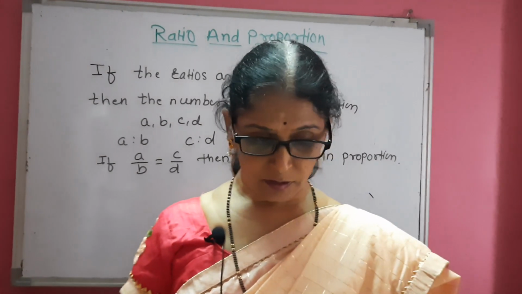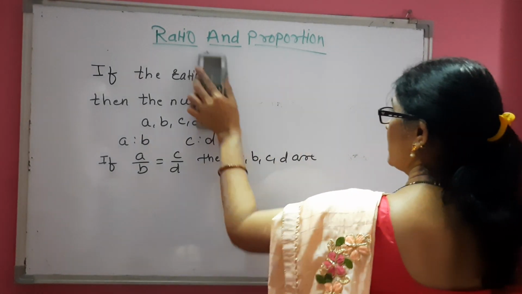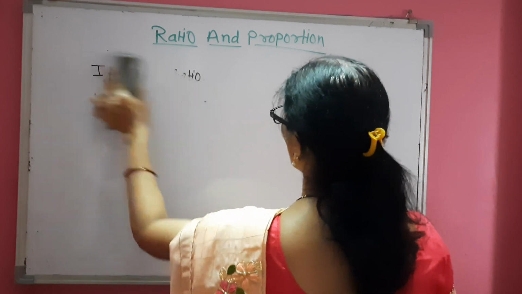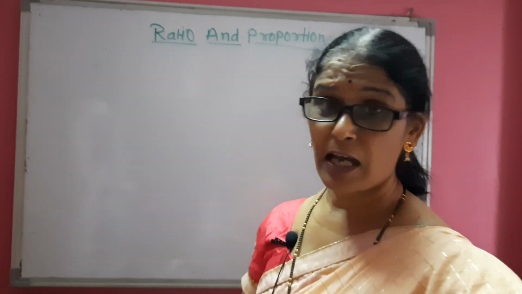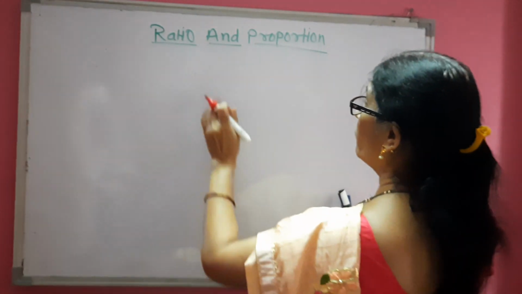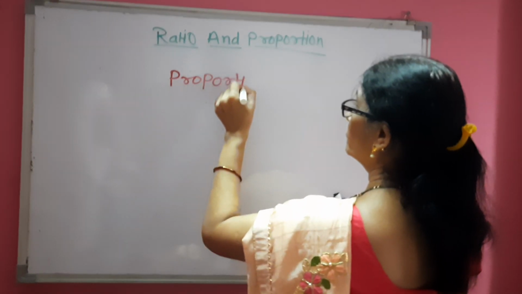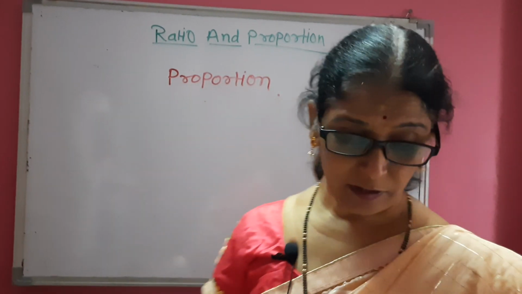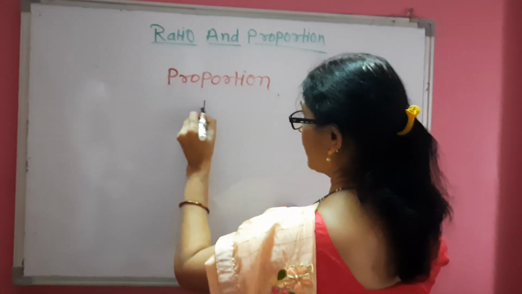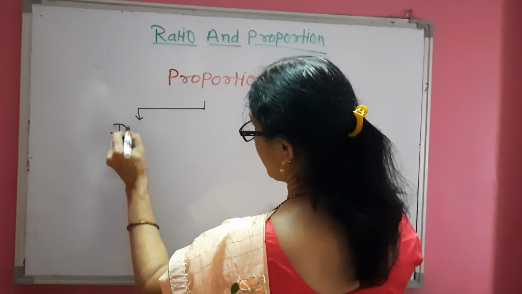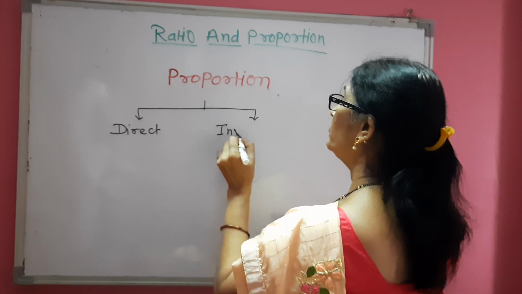So you have learned up to this in your previous standard. Again, you have learned that there are two types of proportion, direct proportion and inverse proportion. Now, we are going to learn more about proportion. So there are two types of proportion, direct proportion and inverse proportion.